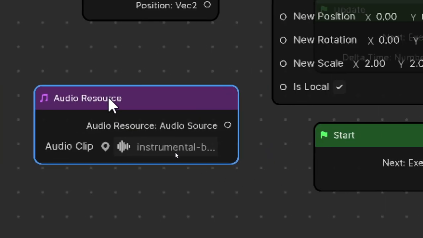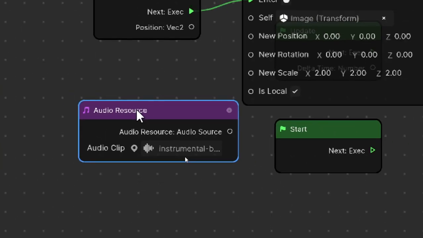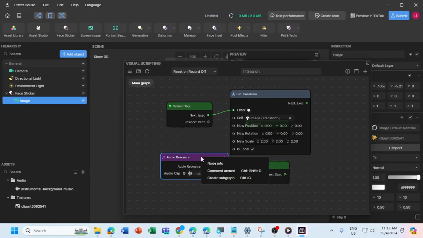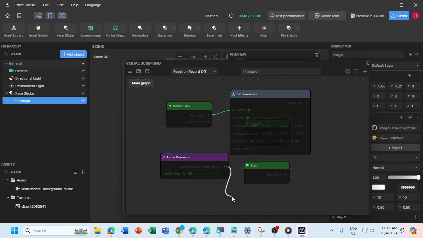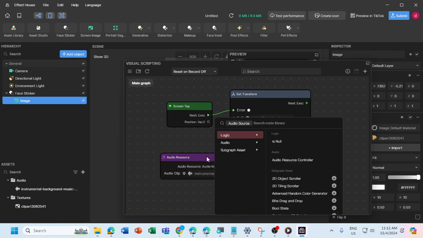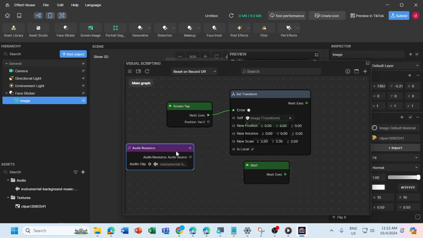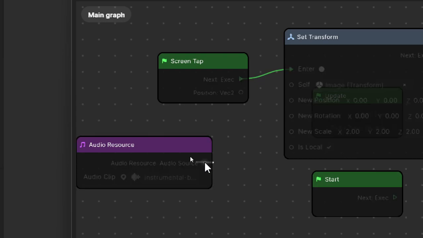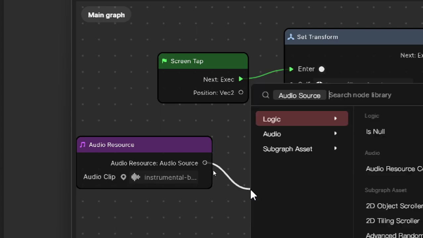Next, to control whether the sound will be played based on the trigger, you can click on this tiny circle, left click and draw, and a line will appear, and then release.